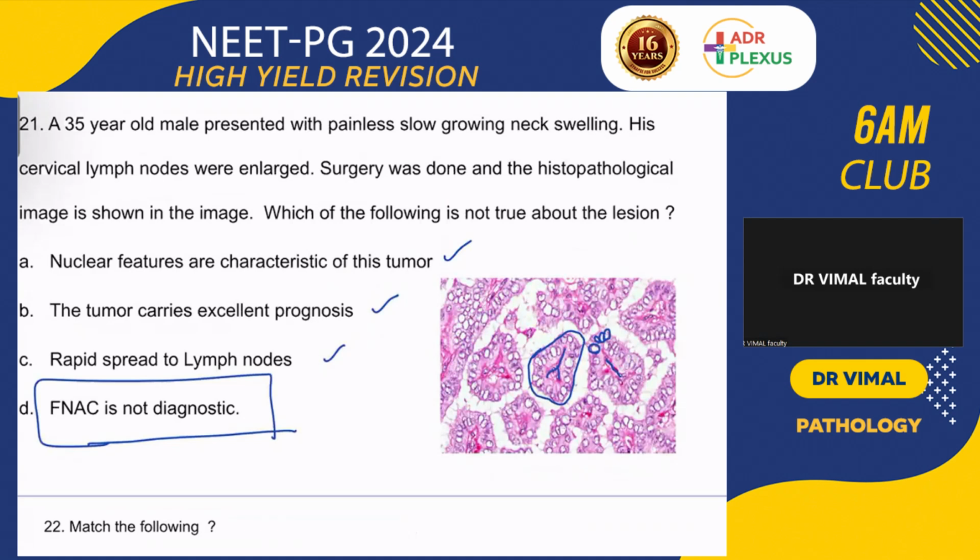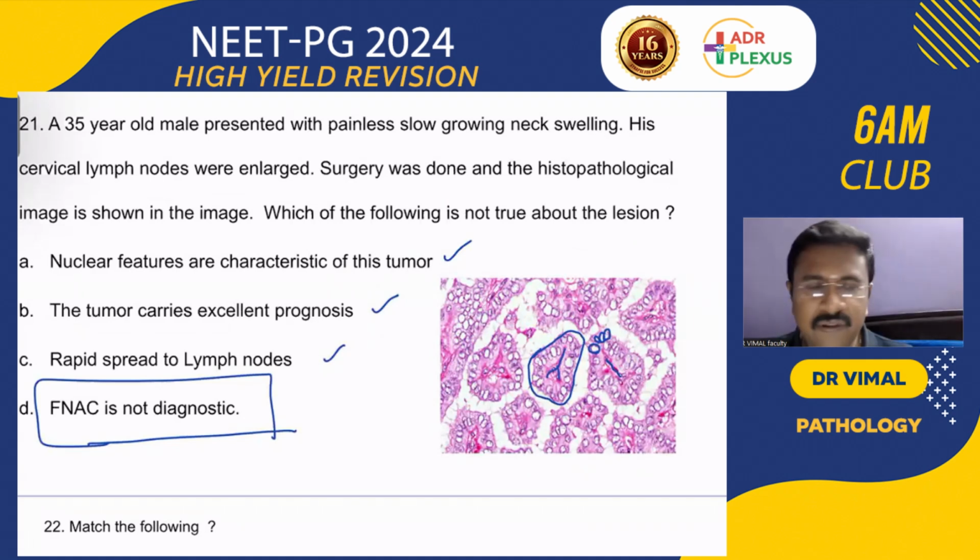A quick review about the carcinomas of the thyroid. Papillary carcinoma is the most common cancer. It is strongly associated with radiation exposure, and recently they have included Hashimoto thyroiditis as a risk factor for papillary carcinoma of the thyroid.